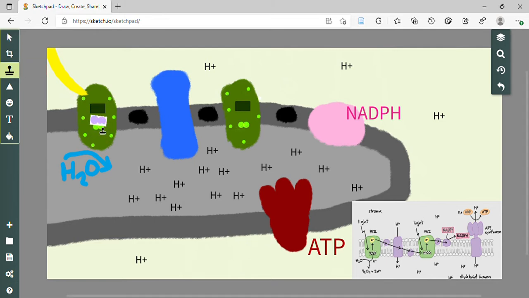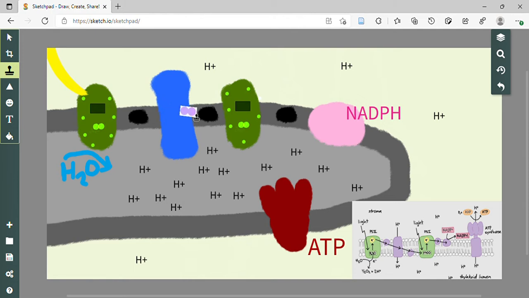what's going to happen is that here I'm representing the two electrons. So once it reaches P680, it's going to release two electrons to the primary electron acceptor, and in photosystems 2, the primary electron acceptor is pheophytin. Okay? And once it reaches pheophytin, it's going to then release those two electrons onto plastoquinone, which is the first mobile carrier. And then once it reaches plastoquinone, it's going to go on to the cytochrome complex.